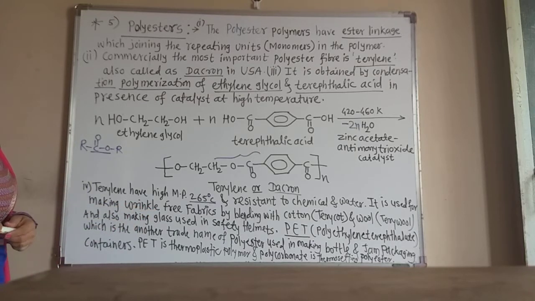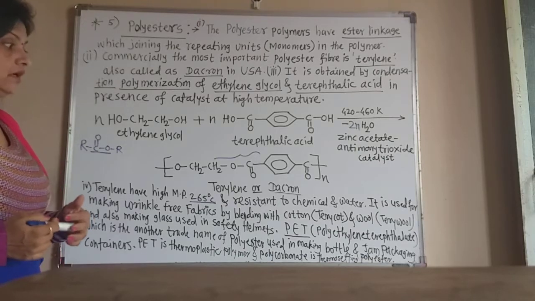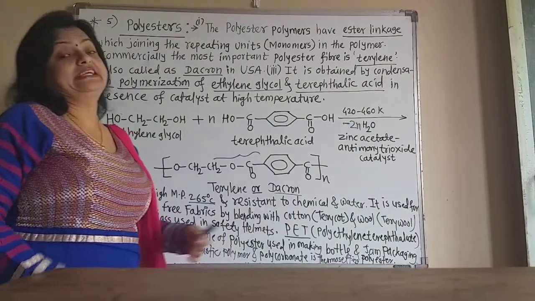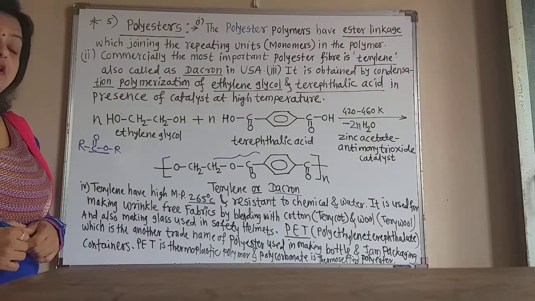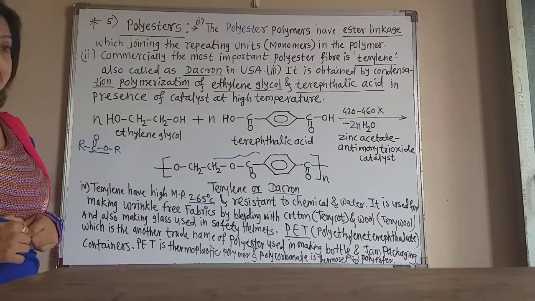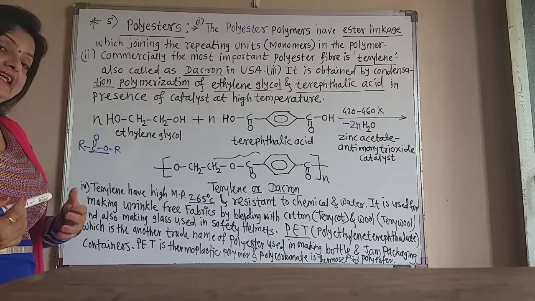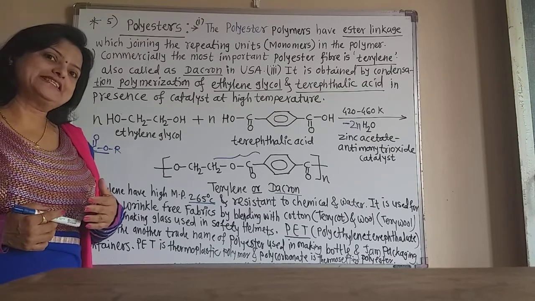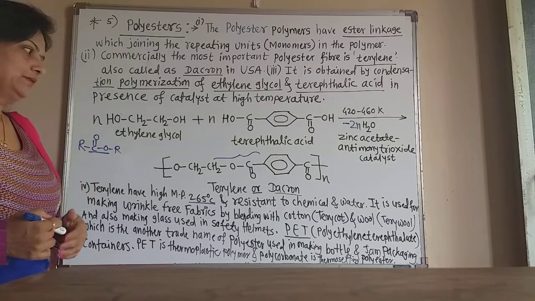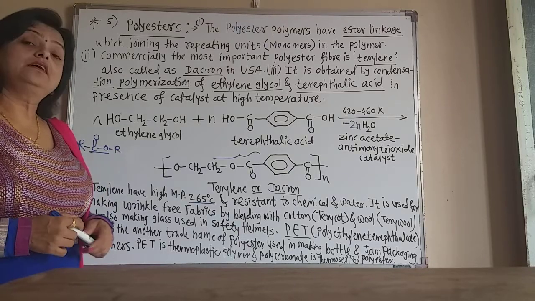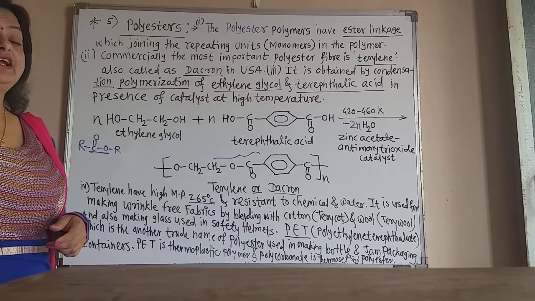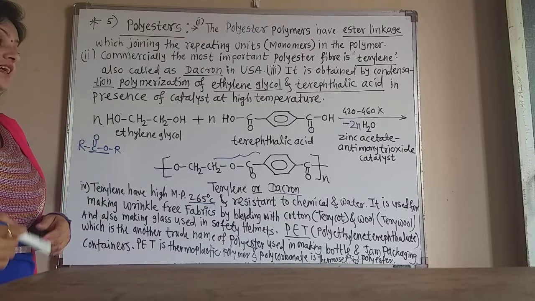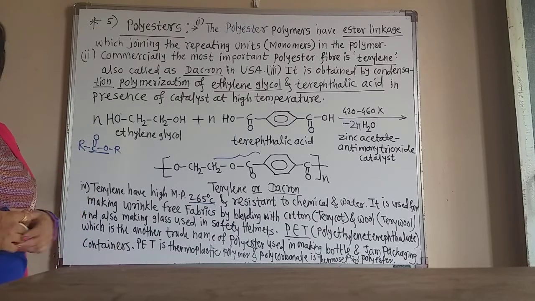And by blending, it can blend with the cotton and form the terrycot fabric. You always learn about this name, terrycot. Terrycot is nothing but pteryline and cotton, both fibers blended together to form the terrycot. And terrywool is again pteryline and wool blended with each other, forming the fabric terrywool.